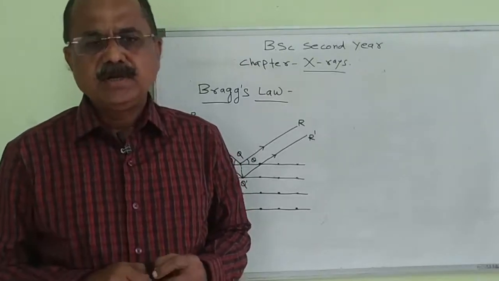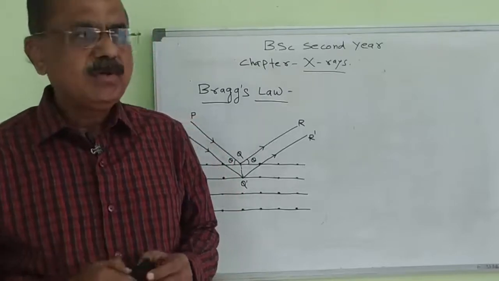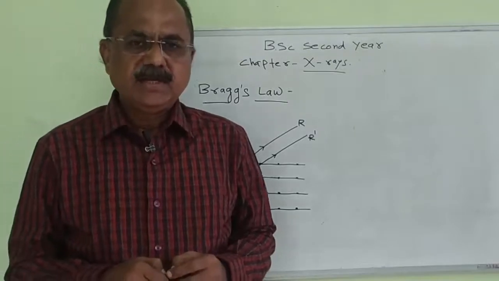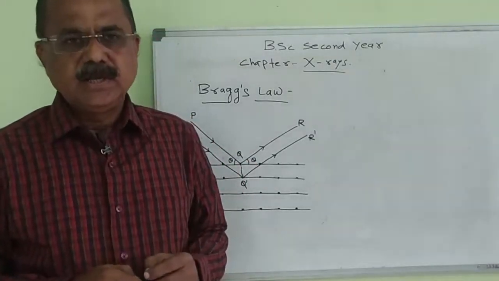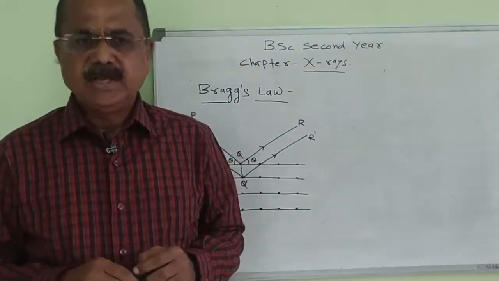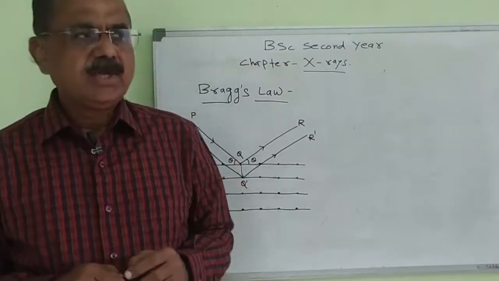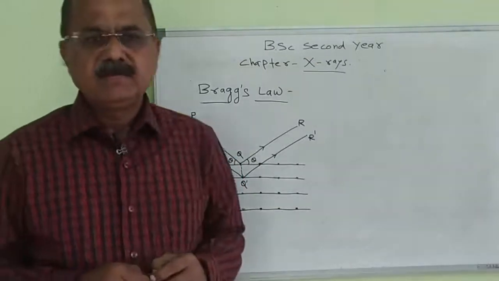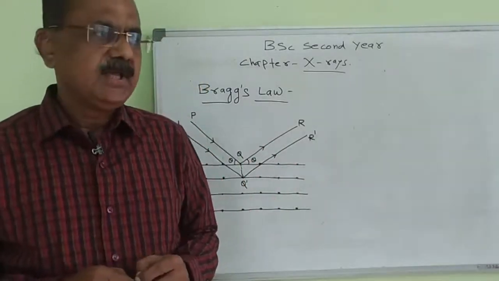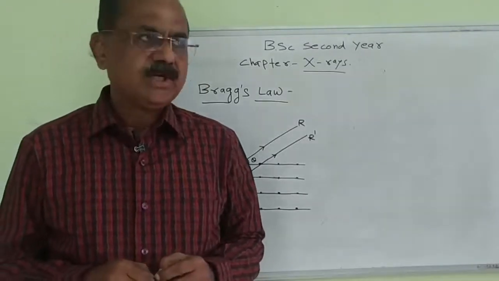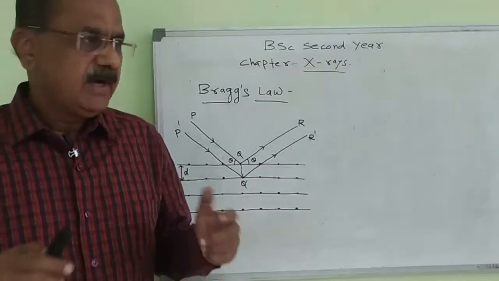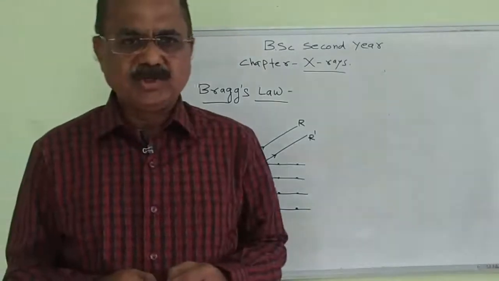After penetration, the intensity of the X-ray beam goes on decreasing, and when the X-ray beam comes out of the lattice, the intensity of the two reflected beams from the two different layers is maximum when the path difference is an integral multiple of the wavelength lambda. So we will derive the Bragg's law relation.